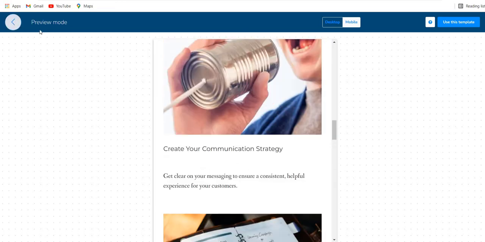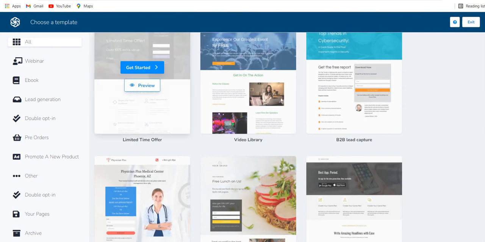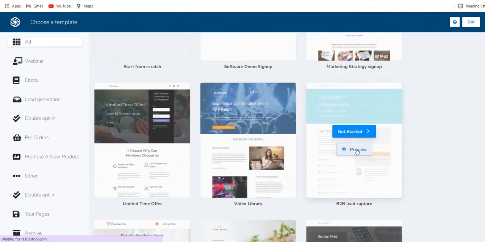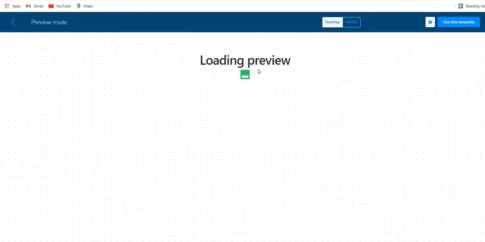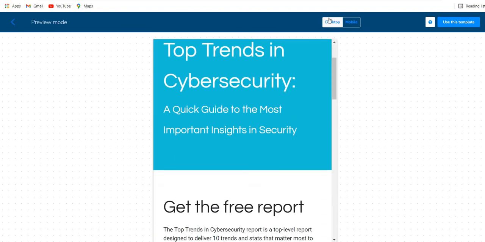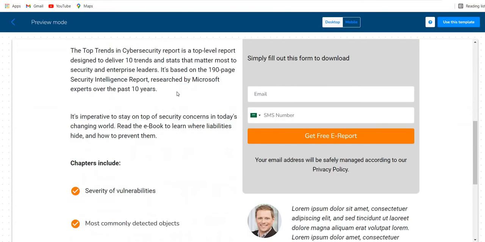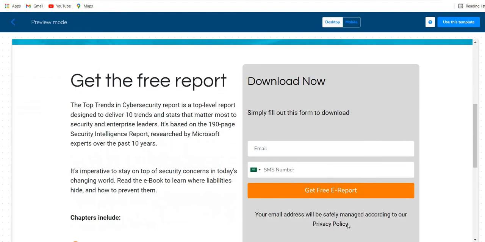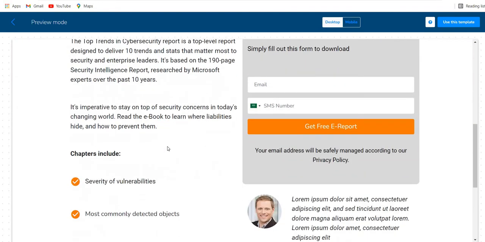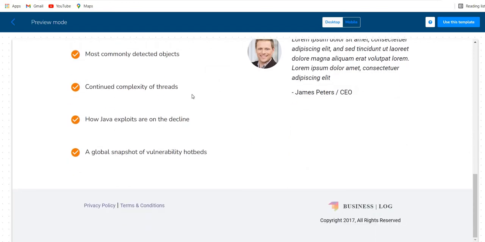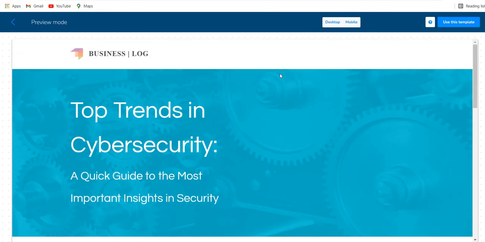I'm just going to go back and show you another preview. Let me take this one. I'm going to preview this one. So you will see the desktop version over here. As you can see, this page also has a form. This is a very short landing page and you can see the mobile version here.